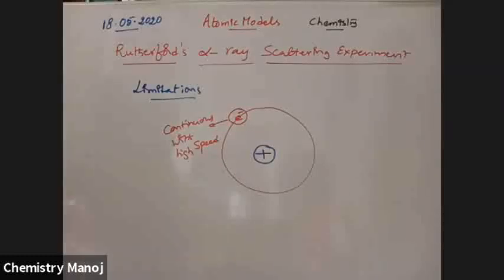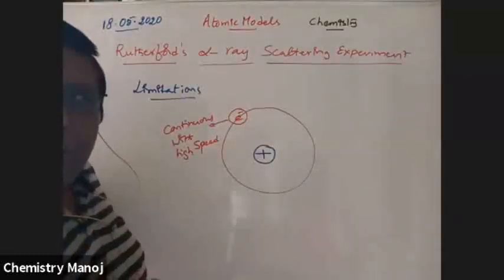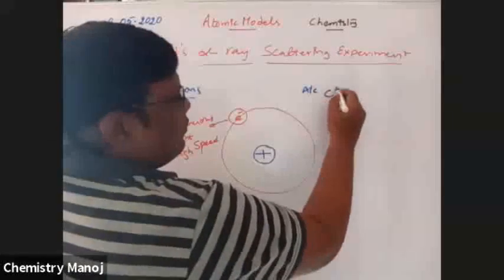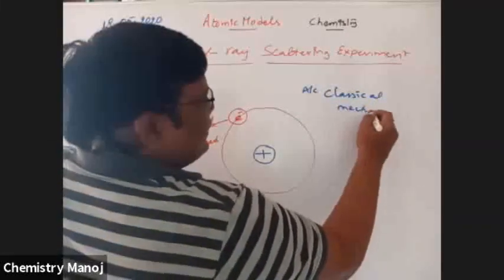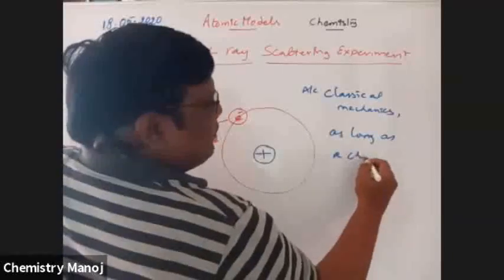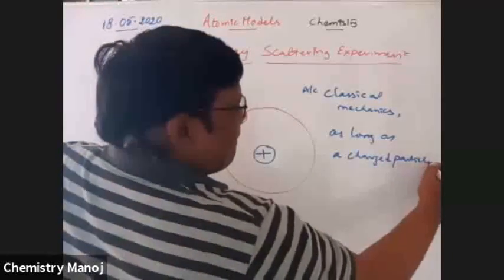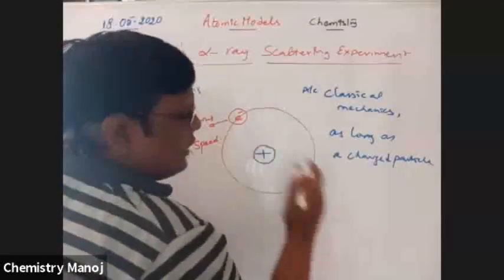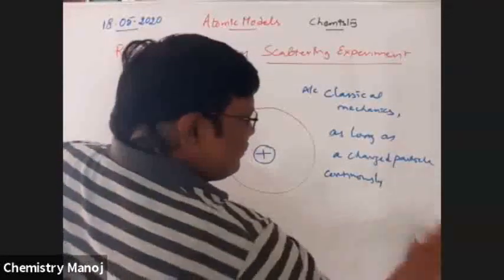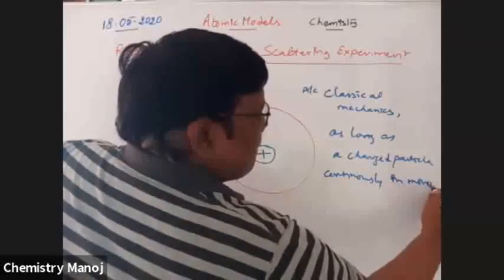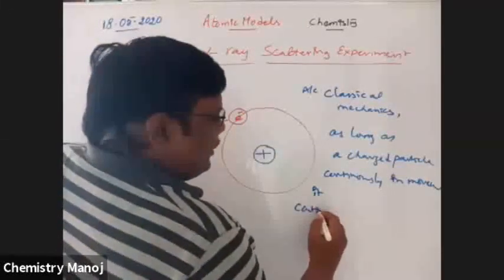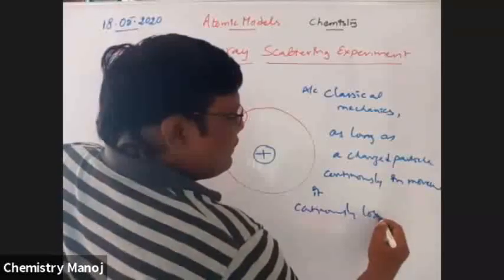According to him, as long as a charged particle is in movement around a particular path, it continuously loses energy, according to classical mechanics.